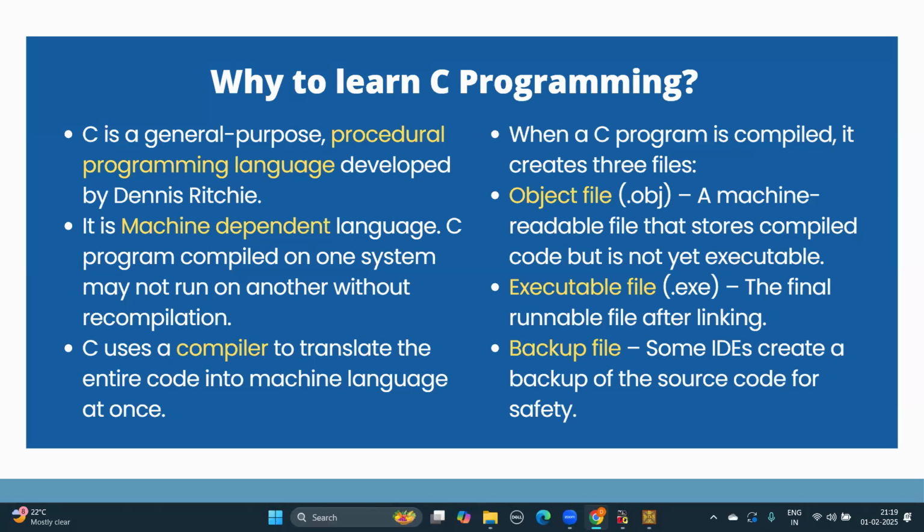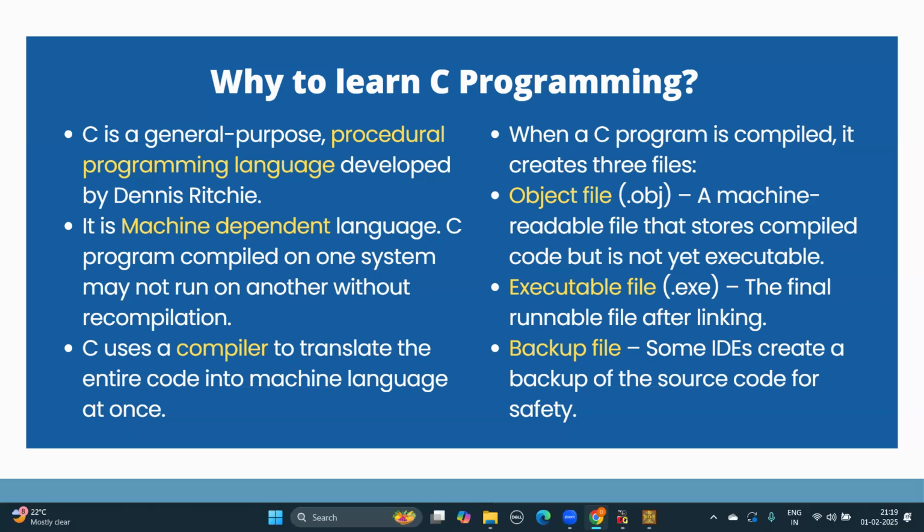C is a compiler language, which means that the entire code is translated into machine language at once. Now, we all know that the computer understands only binary language, that is, the 0 and 1 language, right? So it translates the whole code into machine language, right? At once, remember, at once. Now, when we compile the C program, it will generate three files, that is the object file, the executable file, and the backup file.